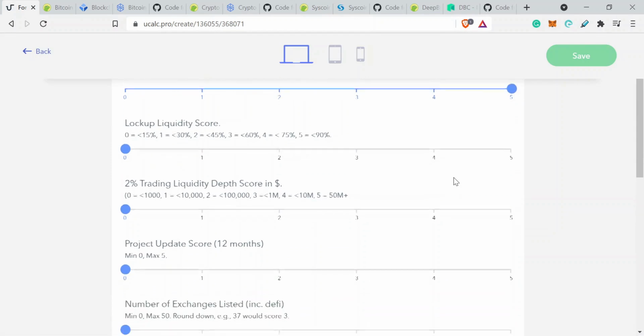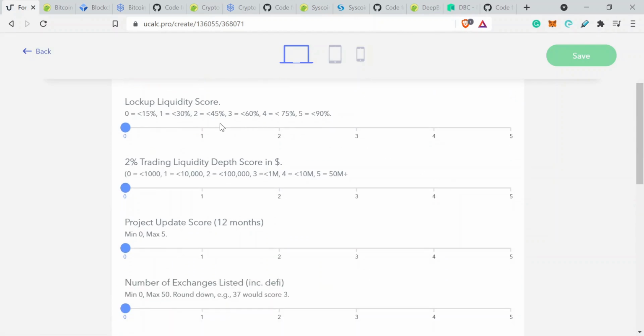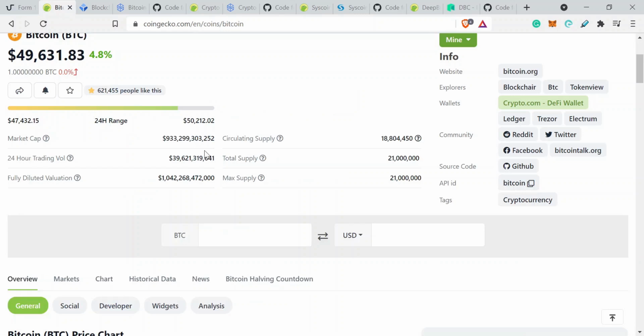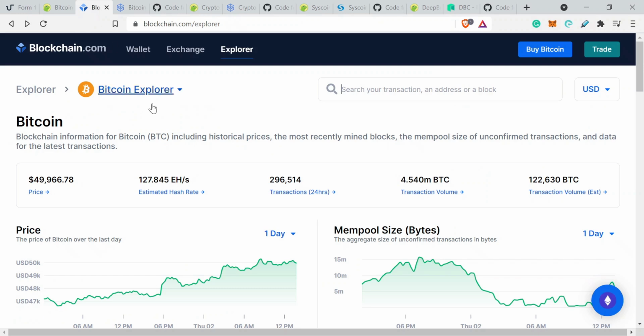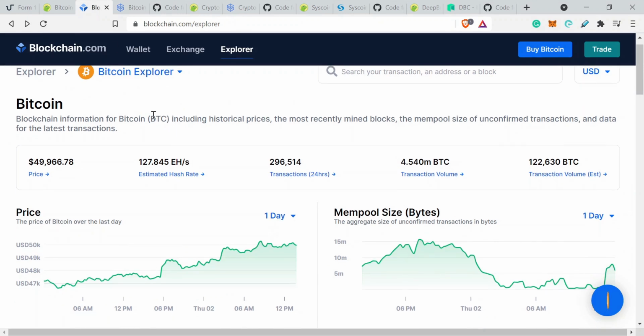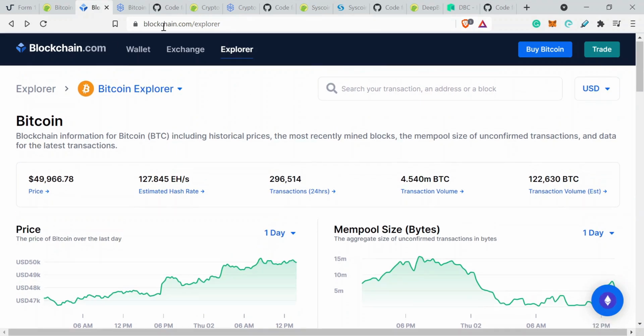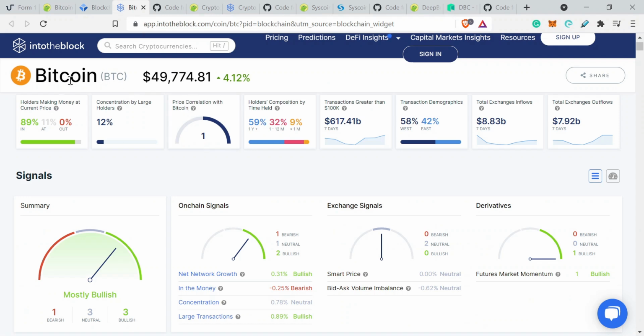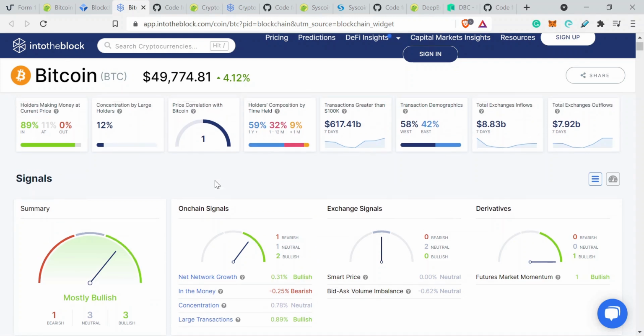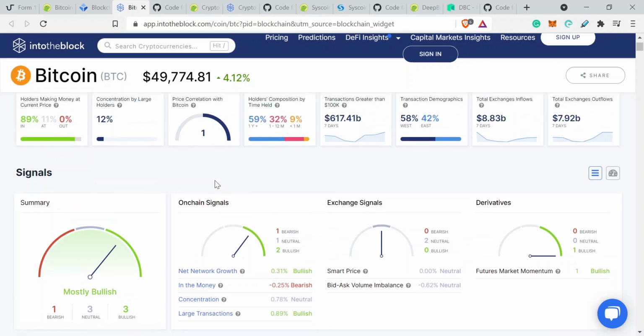Next, we're going to be looking at the lockup liquidity score. Now, finding a figure, a total lockup for some crypto projects is going to be difficult. But fortunately, most crypto projects do provide a lockup score. Now, you're not going to get this on this particular CoinGecko page. However, you can use a service like blockchain.com to look at the Explorer, or you can even use a service like Into the Block, where you can really delve in and look at the statistics in line with how many people are holding any particular cryptocurrency at a certain time.